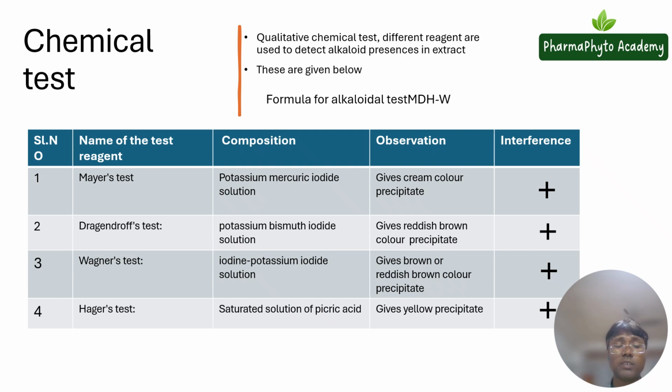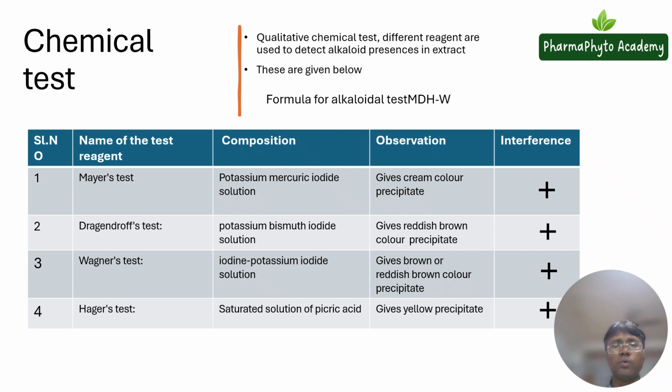And another test is the Hager test. Hager reagent is nothing but a saturated solution of picric acid. It is composed of a saturated solution of picric acid, and it will give a yellow precipitate.